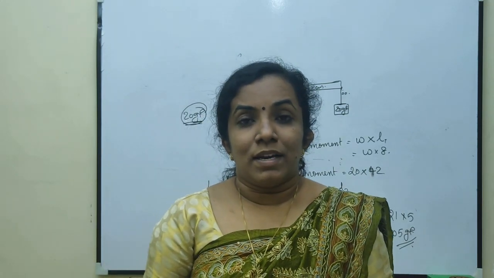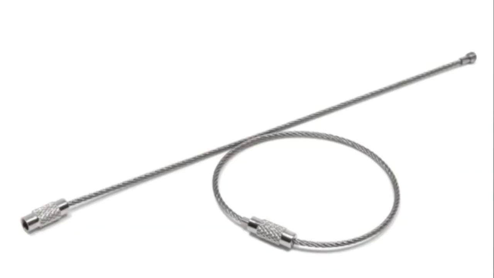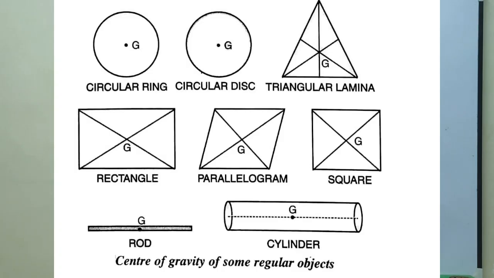For example, if a wire of length L is given, the center of gravity will be at L by 2 and it is inside the material of the wire. But if you turn it to form a circle, then the position will be at the geometric center of the circle. So different objects have center of gravity at different places.